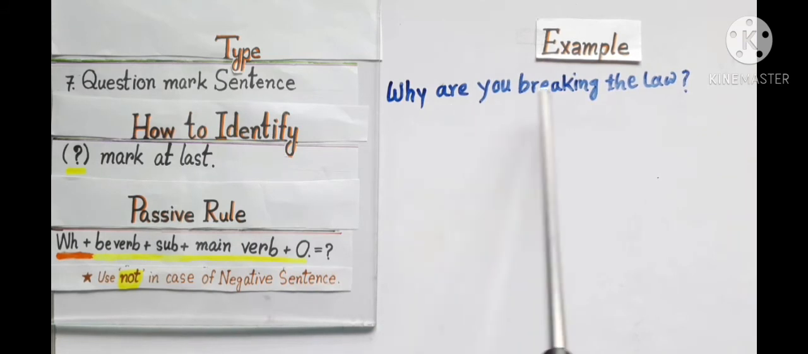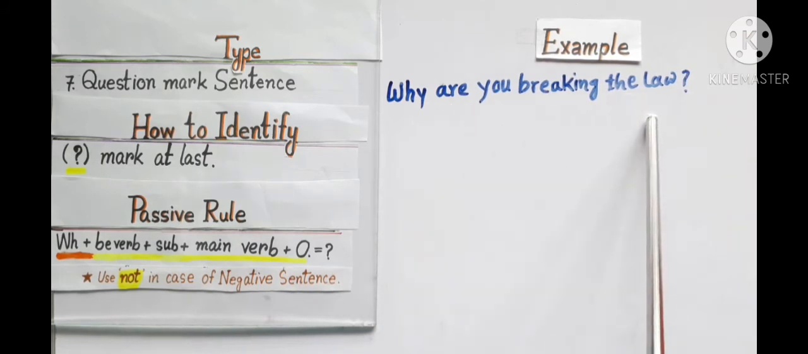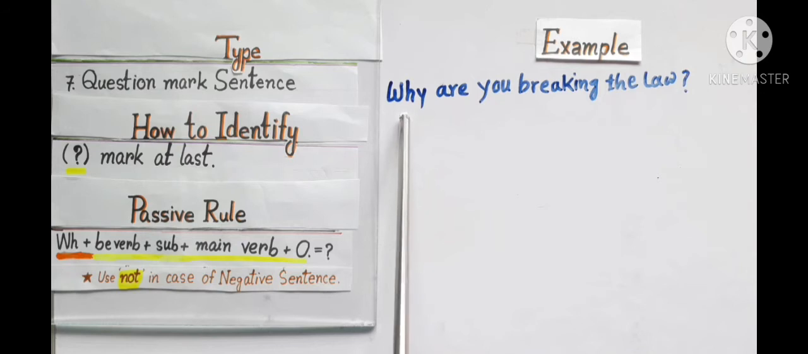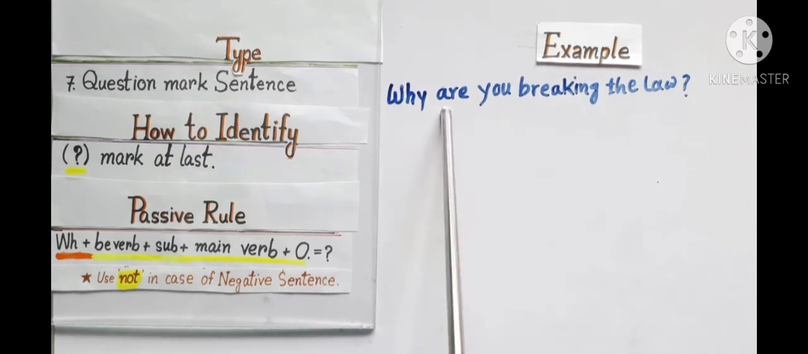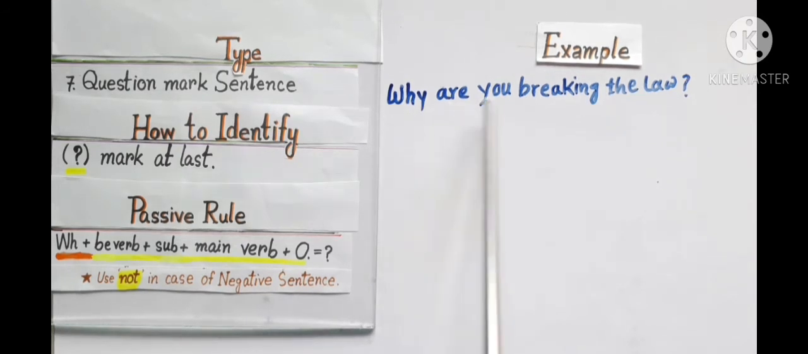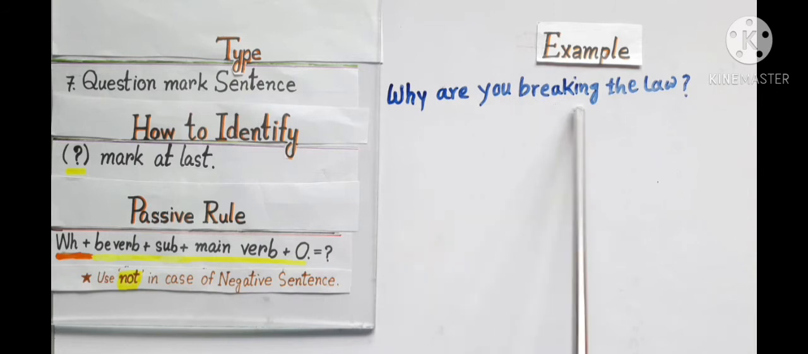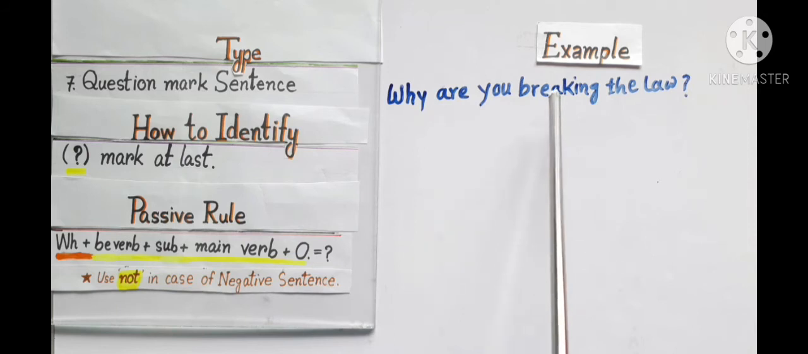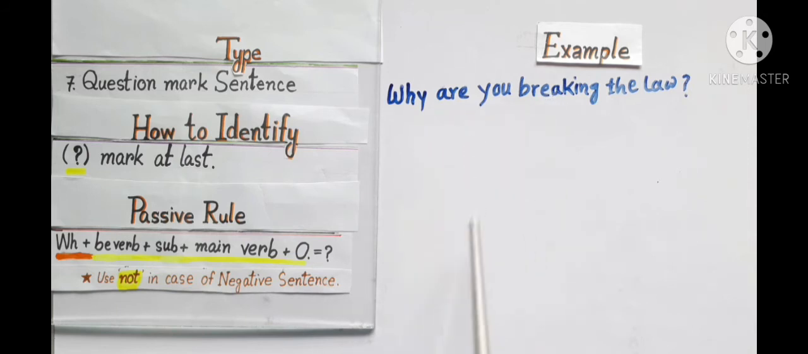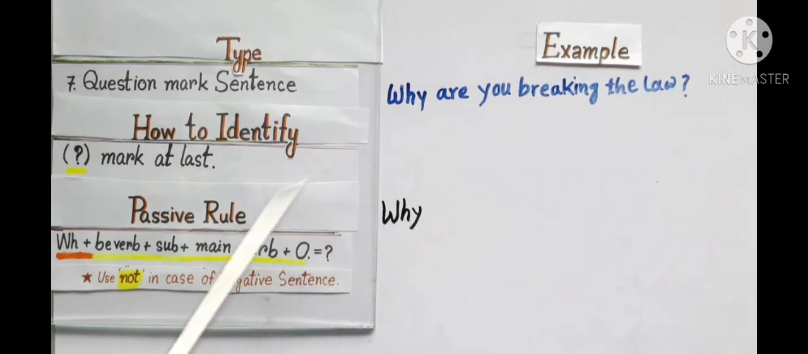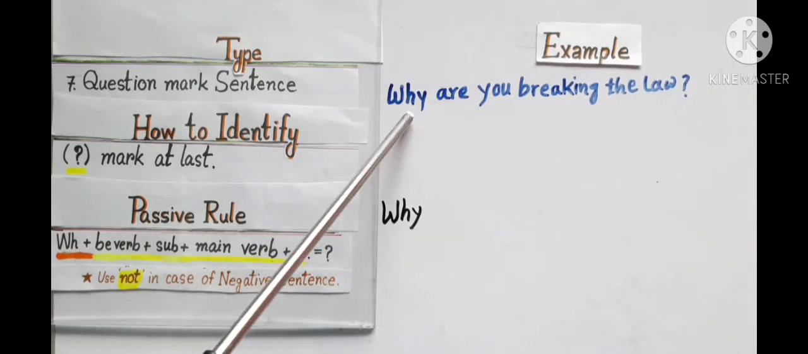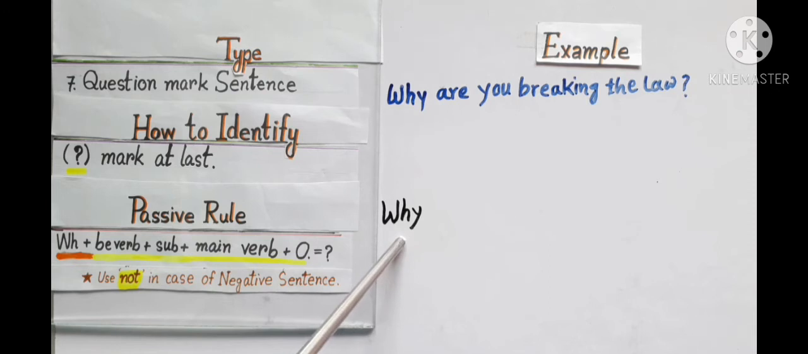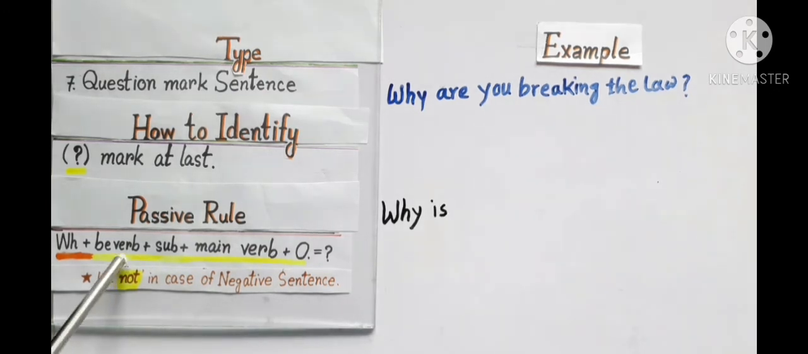Why are you breaking the law? A question with WH word why, and it has be verb are and main verb break plus ing, breaking. So it is continuous tense type, and when we do passive voice we have to write be verb plus being plus V3 in verb part. Now I write the WH word. It has why WH, so I write why. Now I have to write be verb.